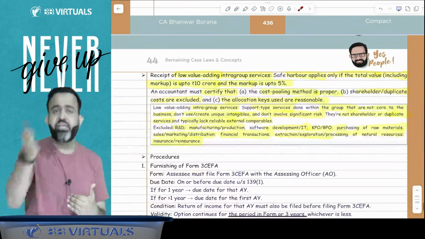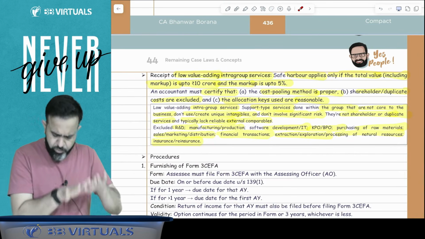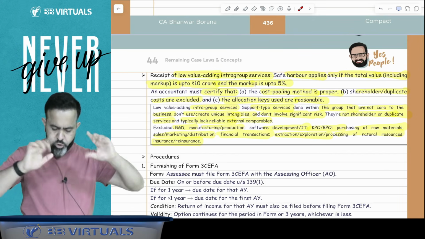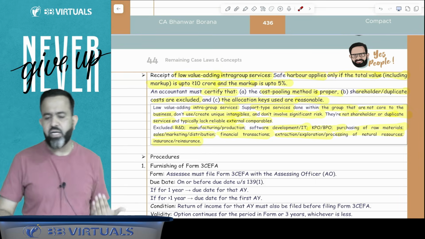And in case of intra-group low value added service you are taking, the profit markup should be within the limit of 5%. And here, the value of the intra-group service should be within the limit of 10 crore. Done. Okay guys, now we are going to start one discussion.